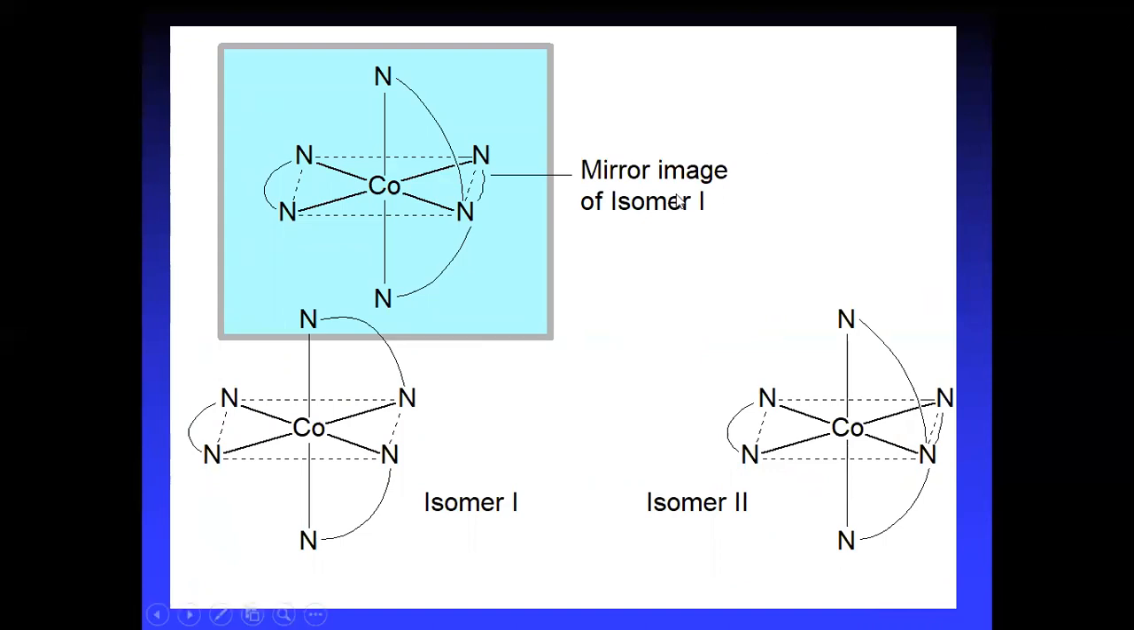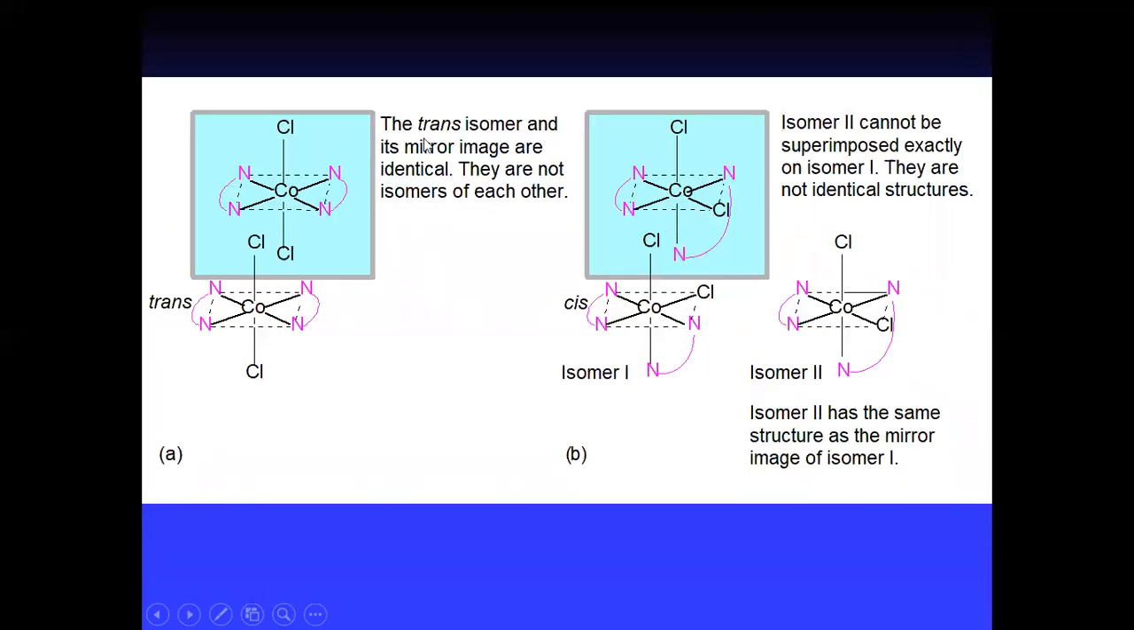This is isomer 1 and its mirror image. Here, this is isomer 1, mirror image. This is isomer 2. So the trans isomer and its mirror image are identical. They are mirror images, but they are not isomers of each other. Coming to this one, isomer 2, that is trans, it cannot be superimposed exactly on isomer 1. They are not identical.